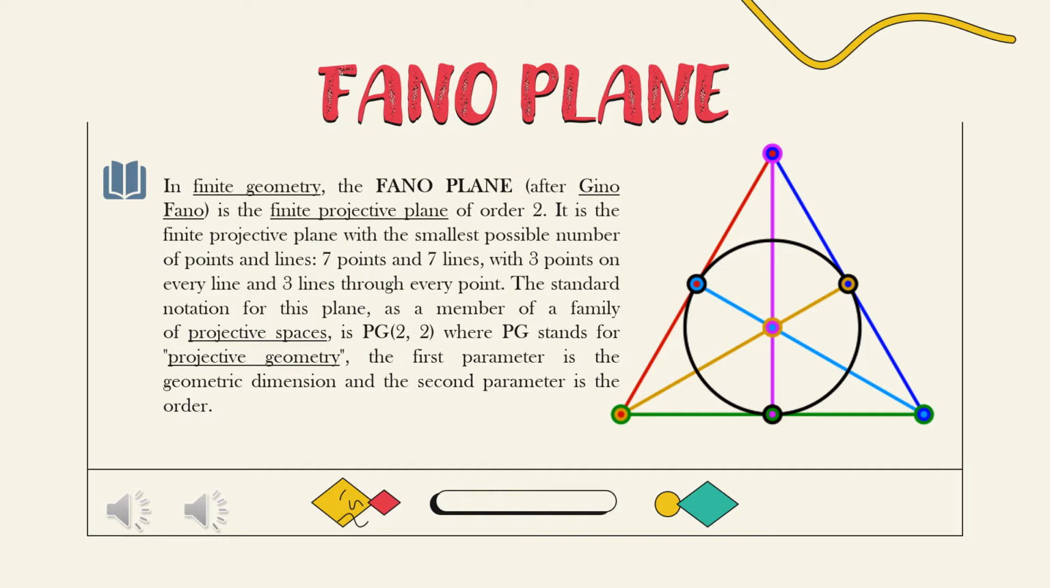The standard notation for this plane as a member of a family of projective spaces is PG(2, 2), where PG stands for projective geometry. The first parameter is the geometric dimension, and the second parameter is the order. The figure on the right is the Fano plane. As you can see, it has 7 points and 7 lines, with 3 points on every line and 3 lines through every point.